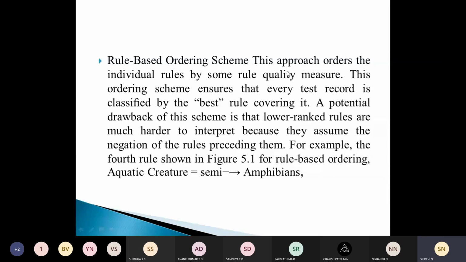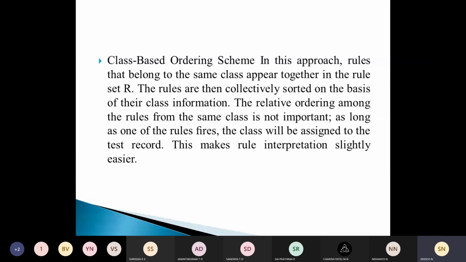So in this, what do we do? We order the individual rules by some rule quality measure, and this tries to ensure that every record is classified by the best rule which is covering it. And the drawback is that lower ranked rules are harder to interpret, and it becomes a very cumbersome task to interpret the meaning of the rules which are at the bottom level.